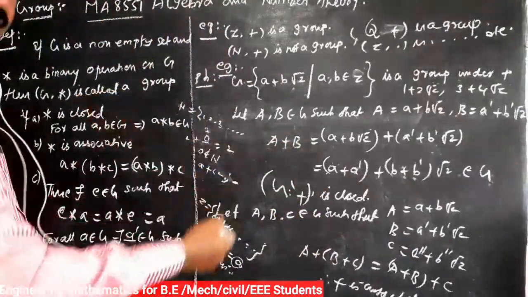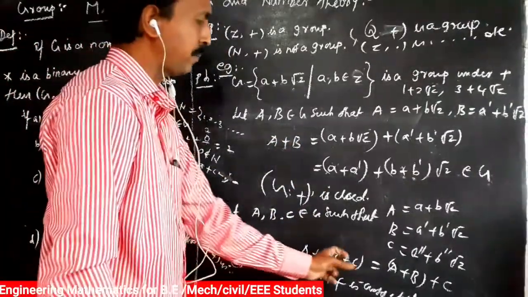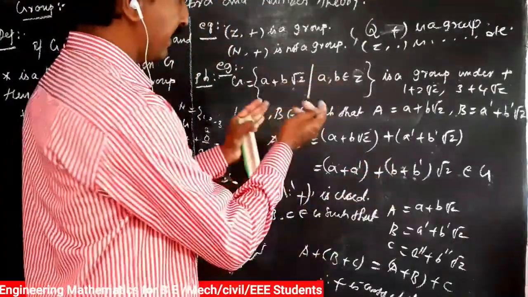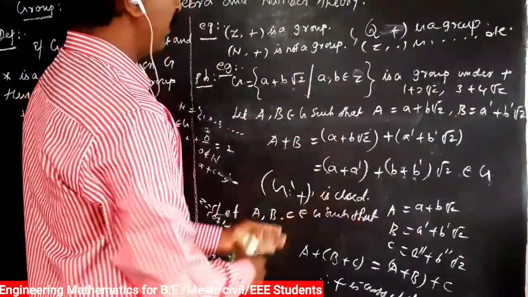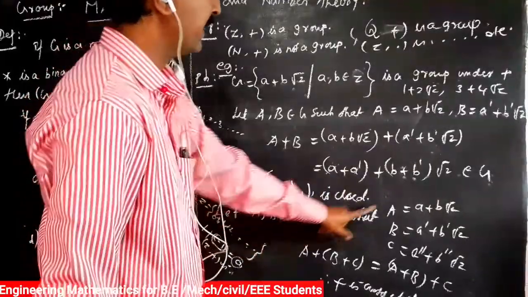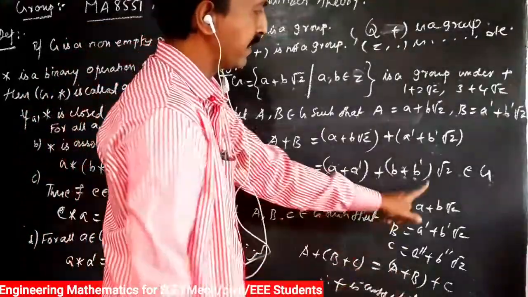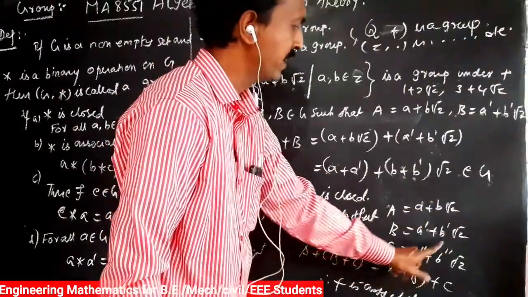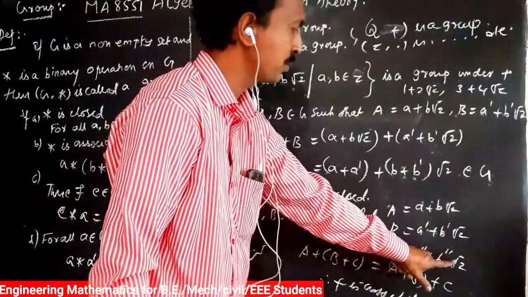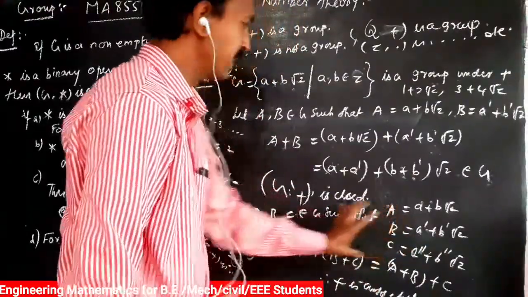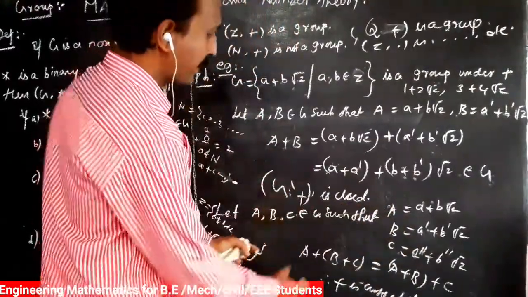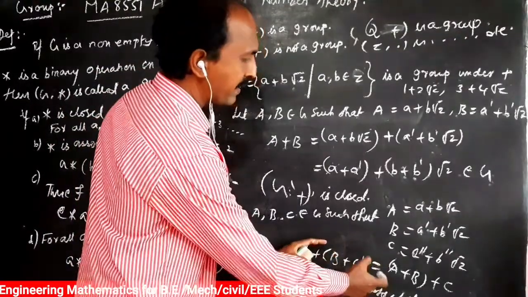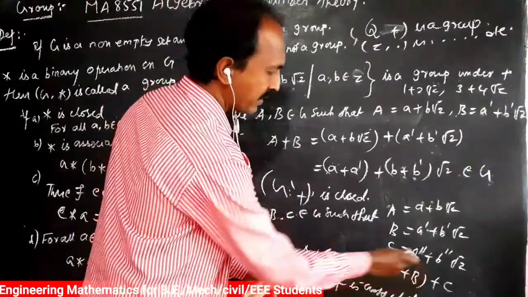Now it satisfies the second property, star plus is associative. Associative means we take any three elements in that G. So for example, a, b, c belong to G, such that a is of the format a plus b root 2, b is a1 plus b1 root 2, and c is c1 plus c double dash plus b double dash root 2. So we take any three elements in that G, where plus is the operator. Adding a plus b, then plus c, the format is again this one, so LHS is equal to RHS, so plus is associative.